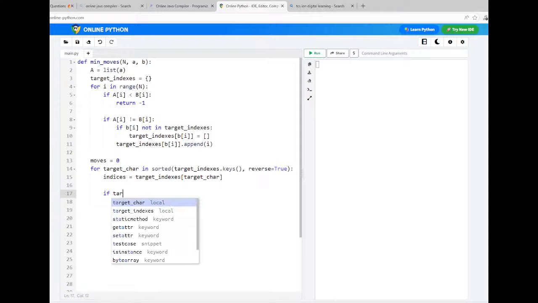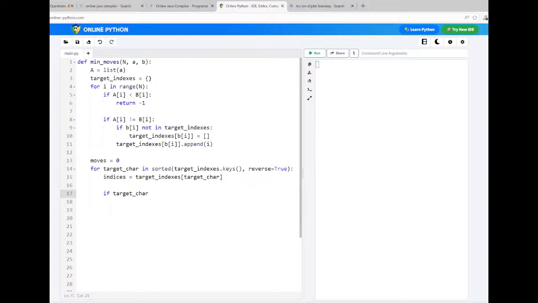So what you do is you test here if target character is not in a, even you can write it above also, no problem. If it is not in a, directly you return -1. If you don't do this check, you may fail some of the test cases. Your code may fail satisfying some of the test cases. If it is present, now you perform the moves. That means one move you are performing now, immediately you increment the value of moves here. So moves plus equals 1.